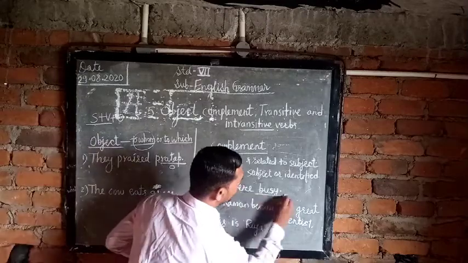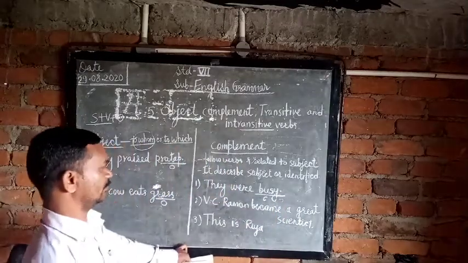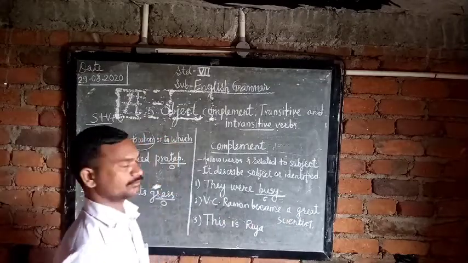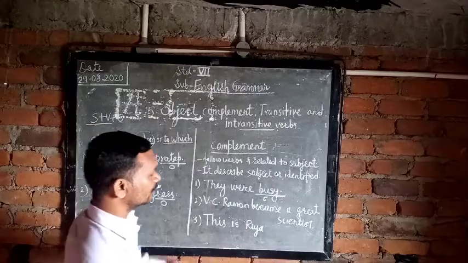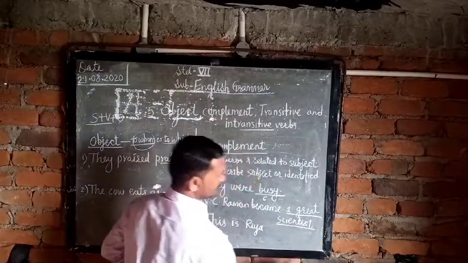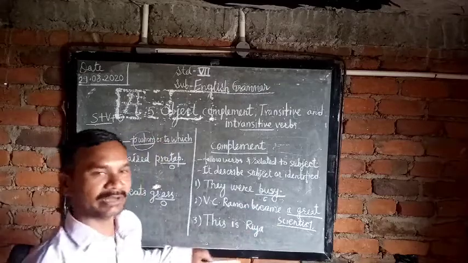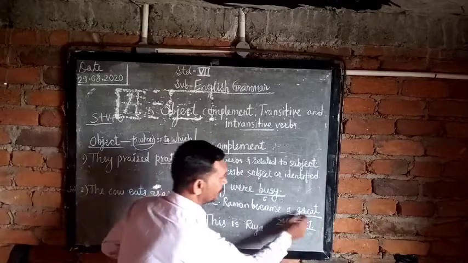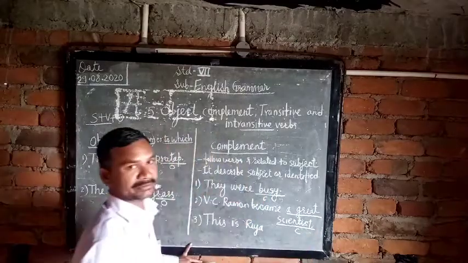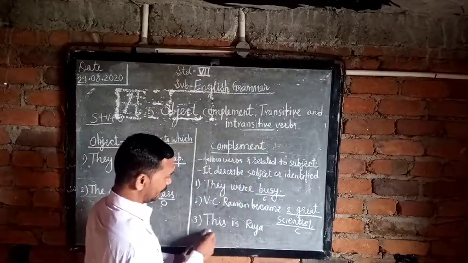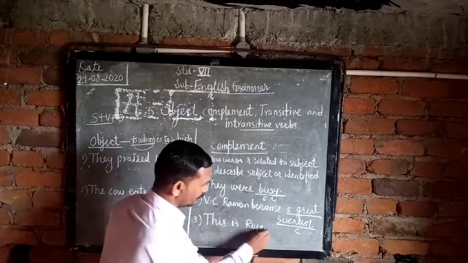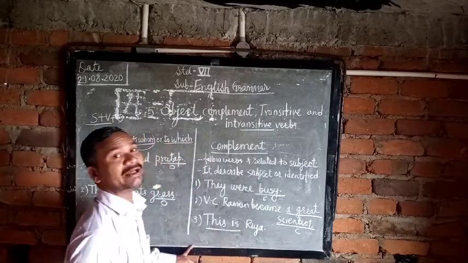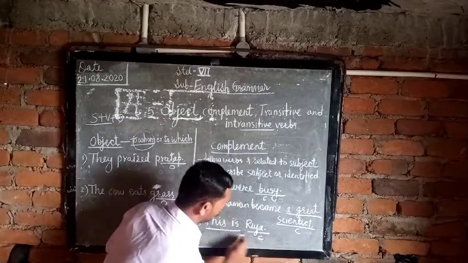Busy. So busy is a complement. Second example: C.V. Raman became a great scientist. What is the complement here? A great scientist. C.V. Raman became what? So a great scientist is the complement. Third example: This is Ria. This is what? Ria. So Ria is the complement.